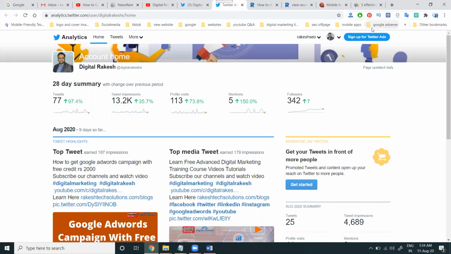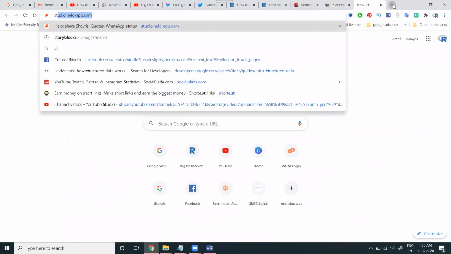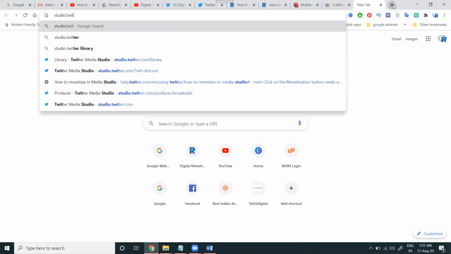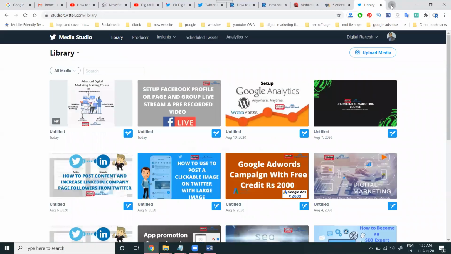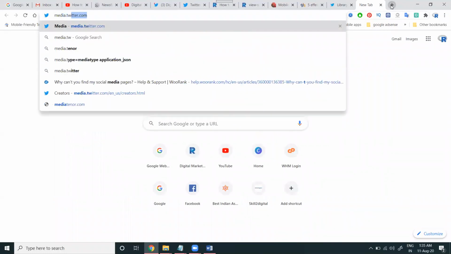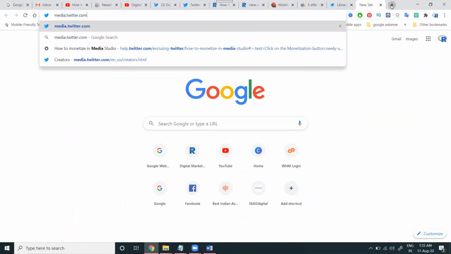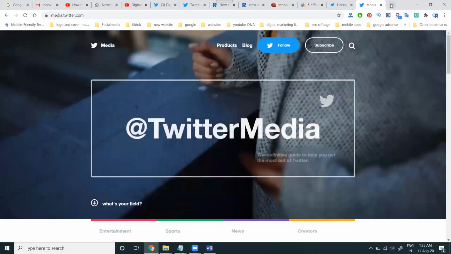And for any further information required, we have to go to the option studio.twitter.com. This will be supporting. media.twitter.com: whatever things are required, we can go to this option.